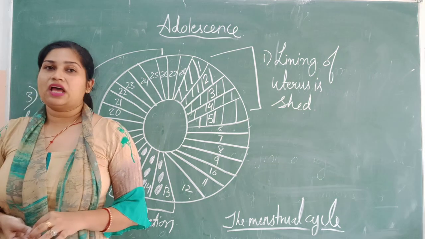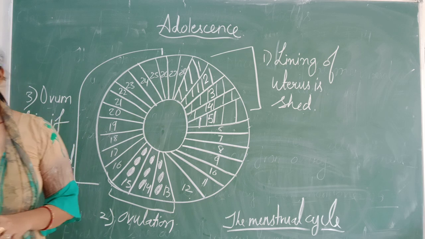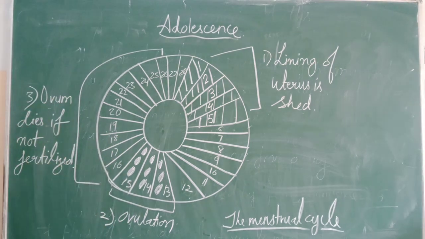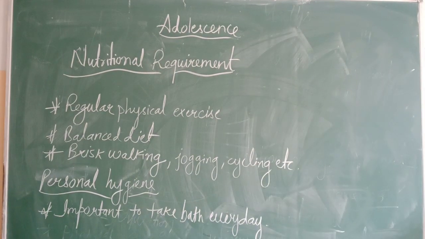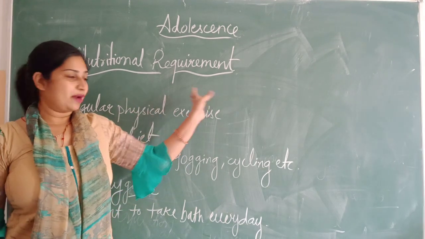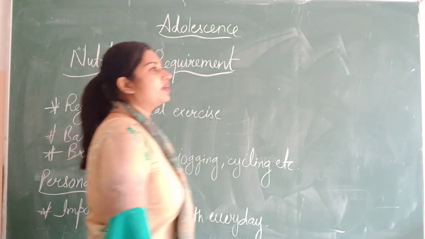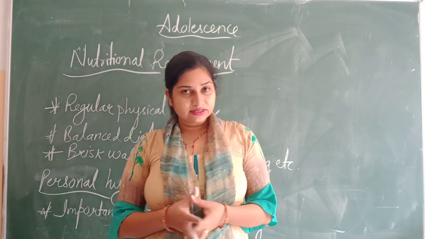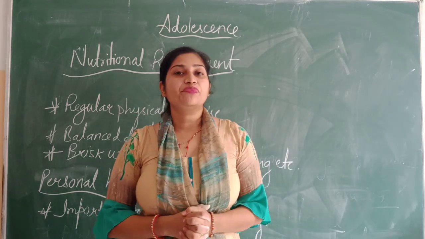So now we will start the next topic, that is nutritional requirement and personal hygiene. We have already discussed that adolescence is the period when the maximum changes usually occur within the body.